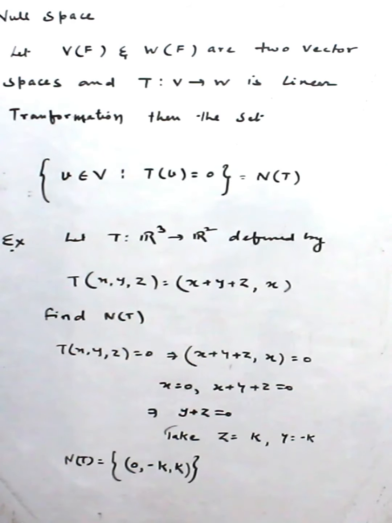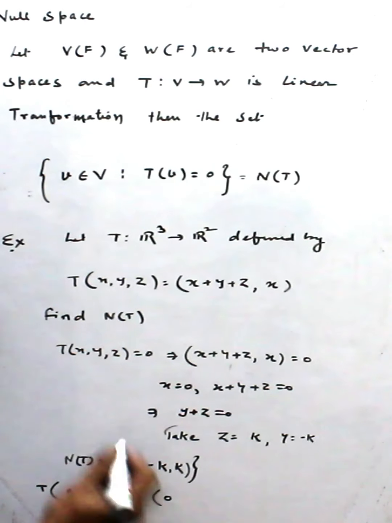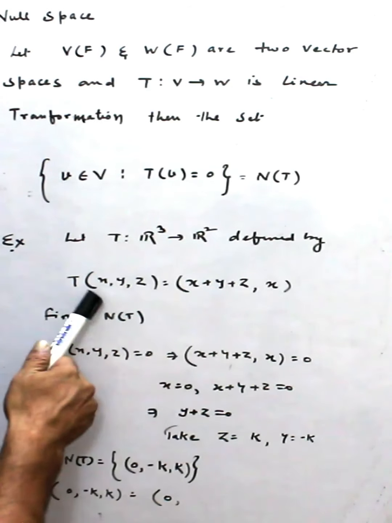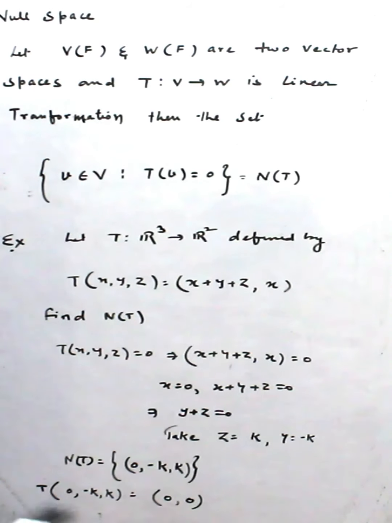We can easily verify. If I put (0, minus k, k), what happens? The first is the sum of all three, which obviously becomes 0, and the second component is the first component, which is 0. See this point. So this is the null space, right? So like this, the null space can be calculated.